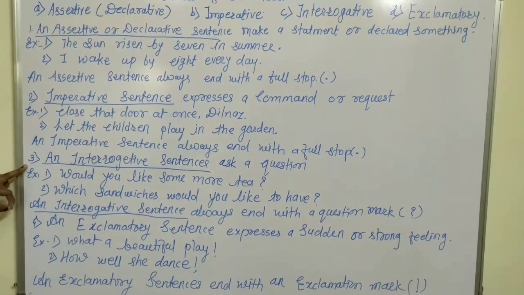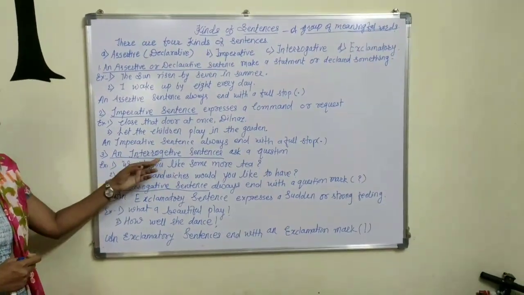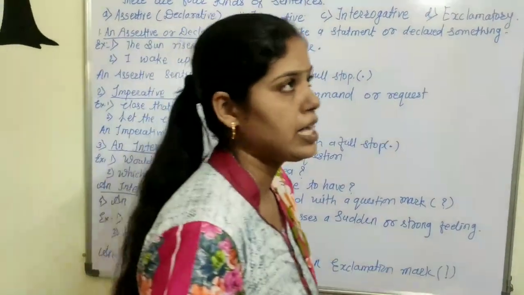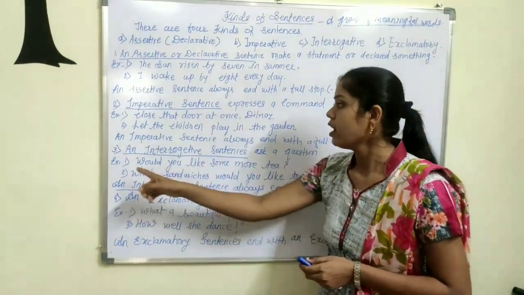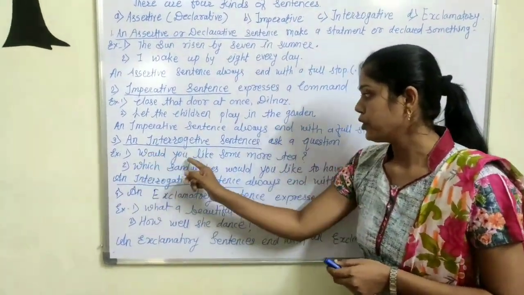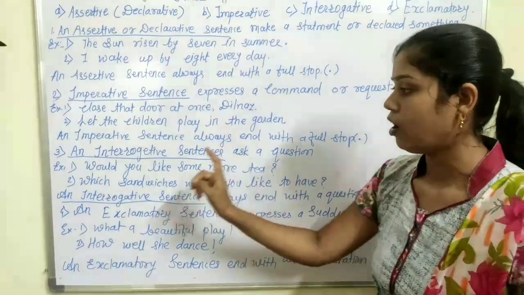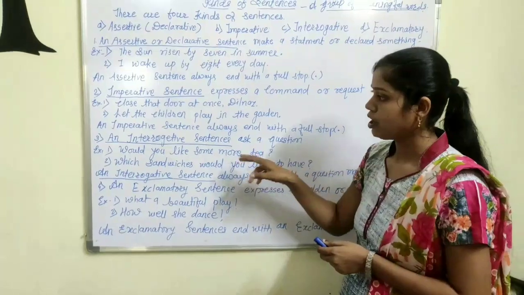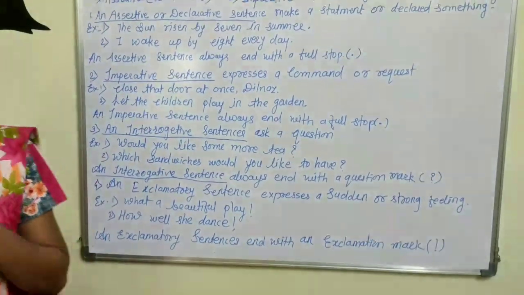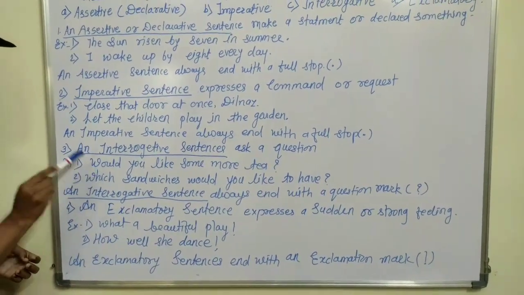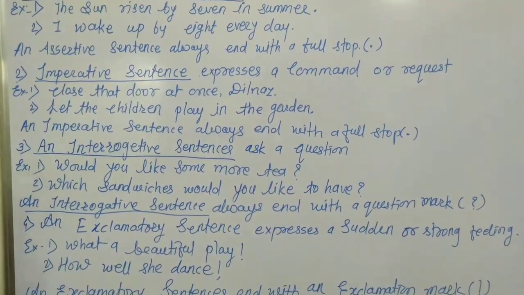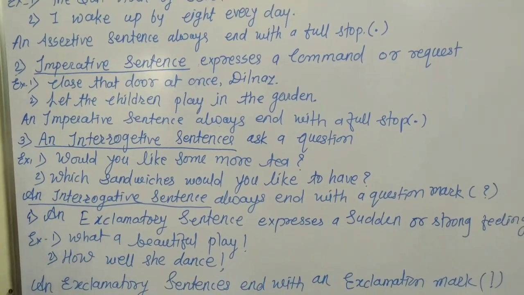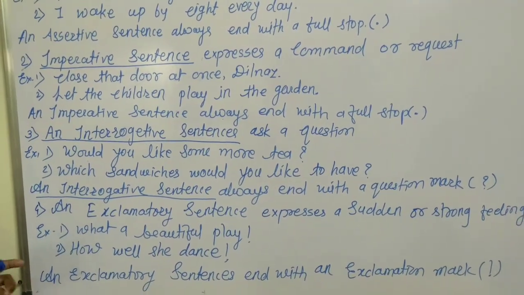Then we see the third, the interrogative sentence. What is meant by an interrogative sentence? It is a sentence which asks a question. For example, would you like some more tea? Or the second, which sandwiches would you like to have? In both sentences, one asks a question to another. In the first example, would is a to-be form, or we can say a helping verb. And in the second, which is a WH word.